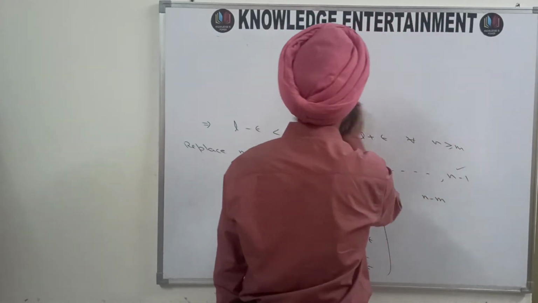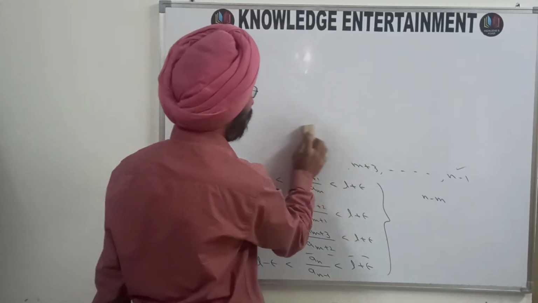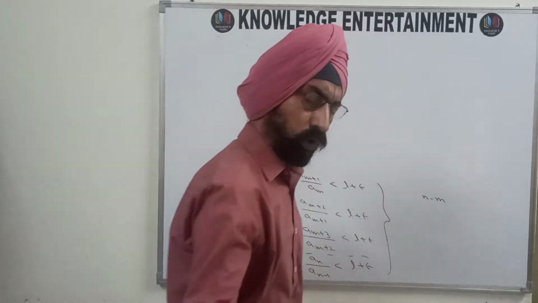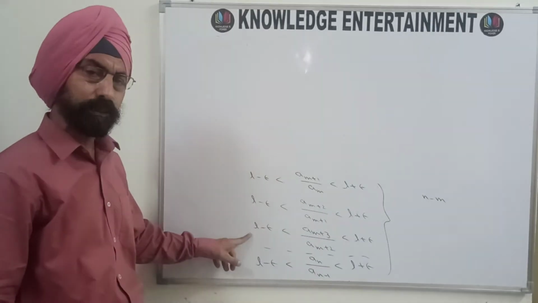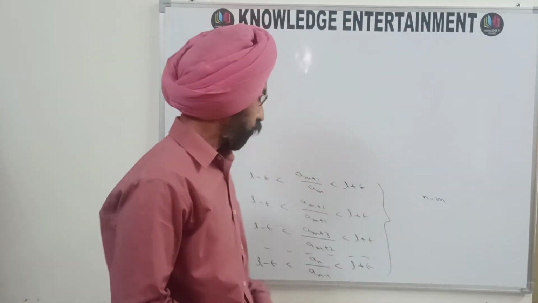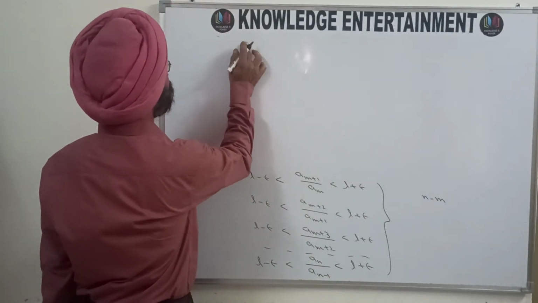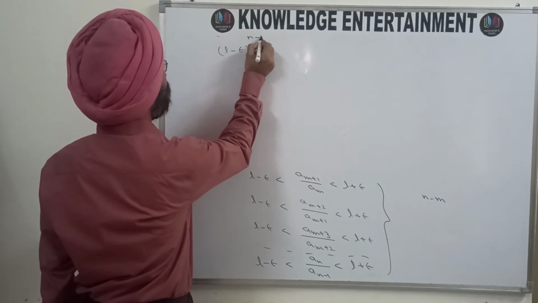On the left hand side of each of these inequalities, you have L minus epsilon. So L minus epsilon into L minus epsilon into L minus epsilon, how many times? N minus m times. So you will get L minus epsilon raised to the power n minus m.